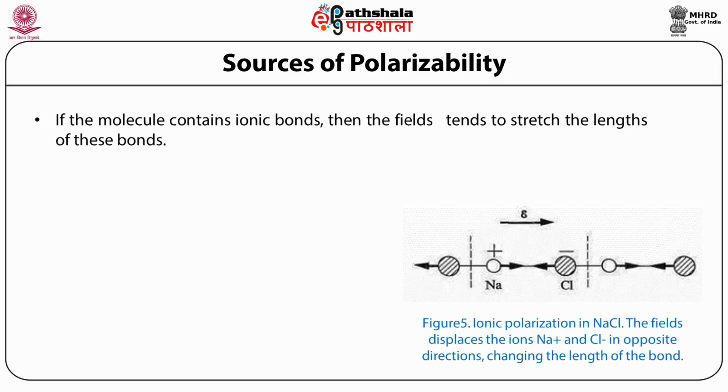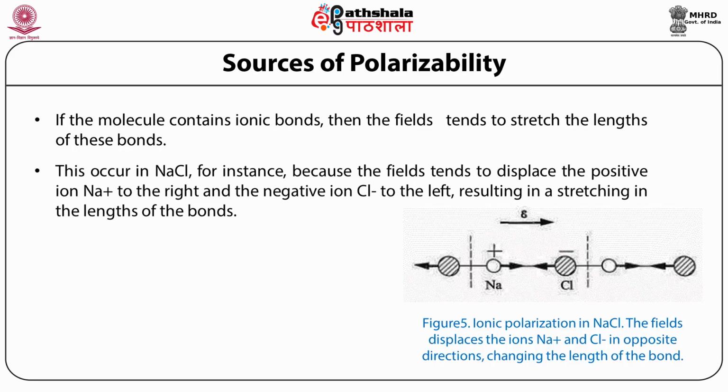If the molecule contains ionic bonds, then the field tends to stretch the length of these bonds. This occurs in sodium chloride, as shown in the next figure. For instance, the field tends to displace the positive ion Na plus to the right and the negative ion chlorine minus to the left, resulting in a stretching in the length of the bonds.